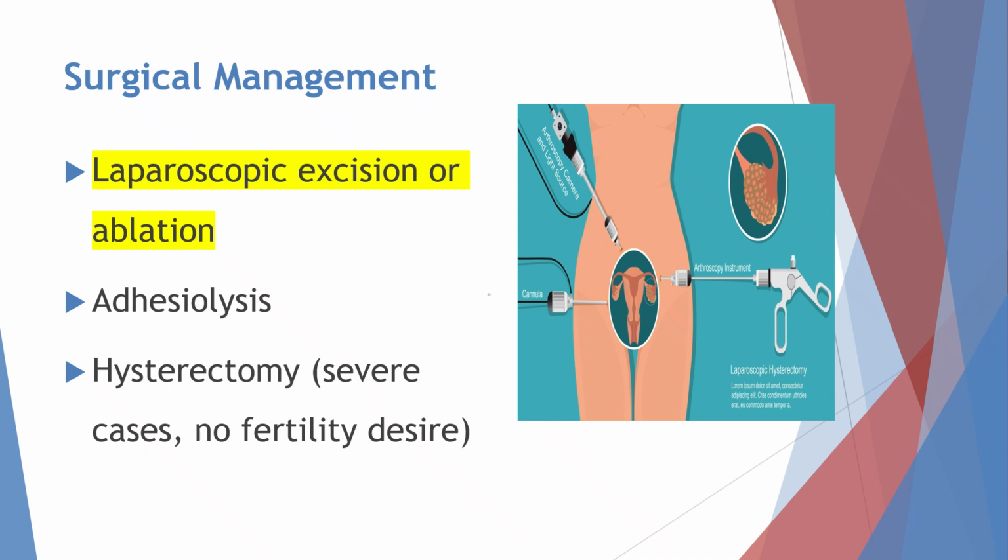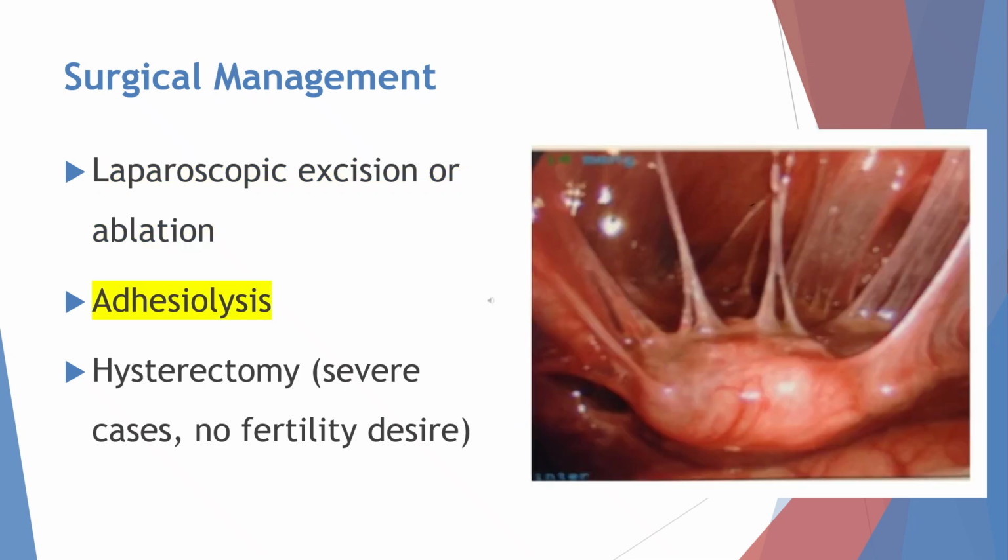Surgery may be considered when symptoms are severe or when medical treatment does not provide enough relief. One common procedure is laparoscopic excision or ablation. In this method, the surgeon removes or destroys the endometrial tissue using a minimally invasive laparoscopic procedure. Another procedure is adhesiolysis, which means surgically removing the adhesions or scar tissues that form between pelvic organs.